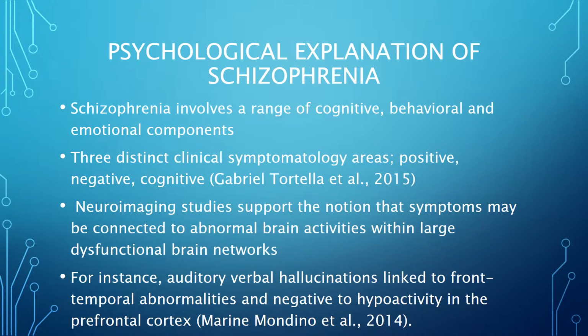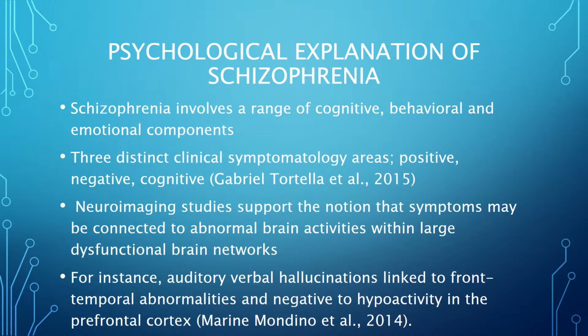Gabriella Tortella divides the clinical symptomology into three categories: positive, negative, and cognitive. The positive symptoms are categorized by delusions, hallucinations, and thought and movement disorders. Negative symptoms encompass social withdrawal, lethargy, and blunted affect. Furthermore, Maureen Mondino outlines some of the cognitive aspects that are impaired as a result of schizophrenia, including language processing, learning and memory capacities, and visuospatial abilities.